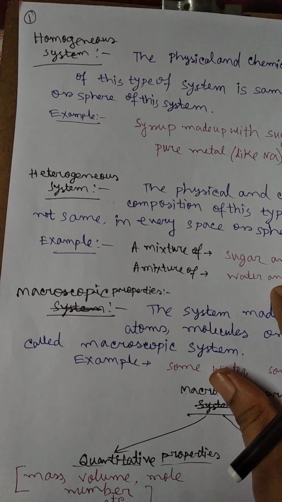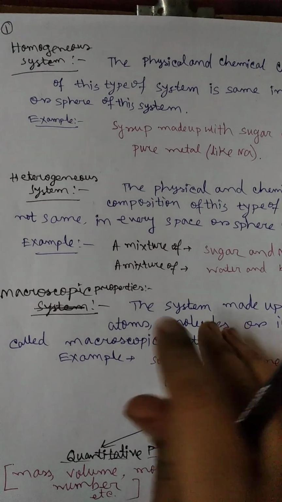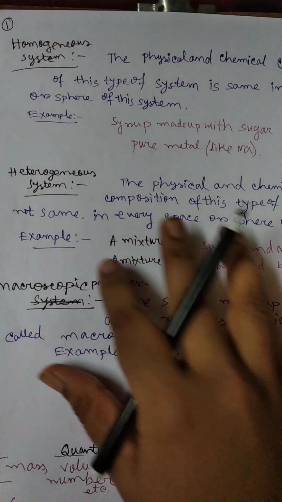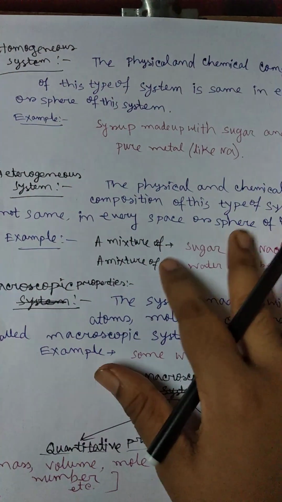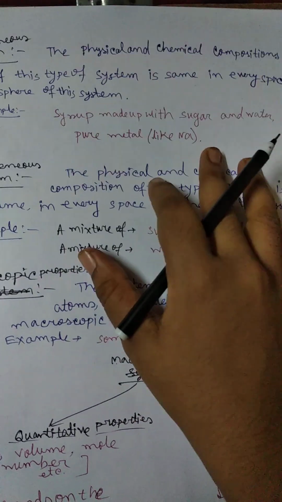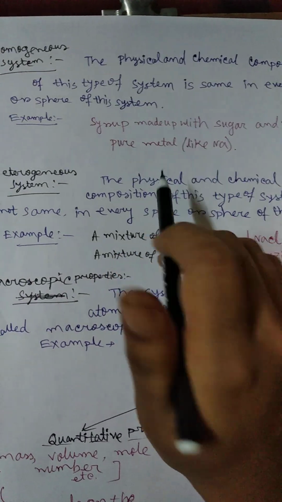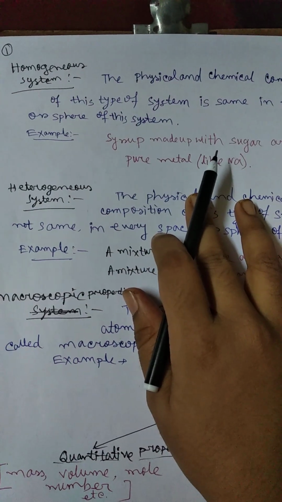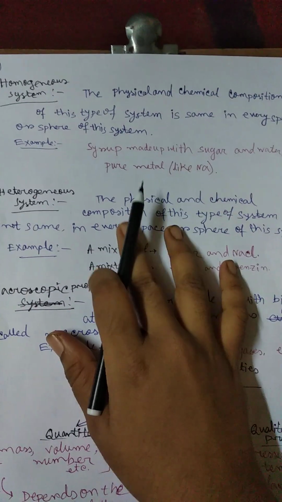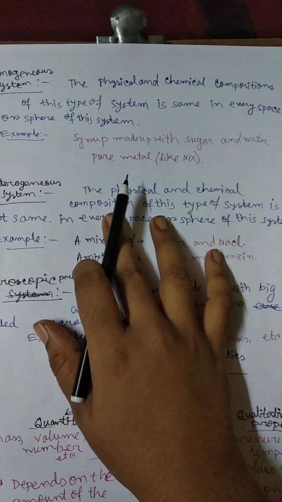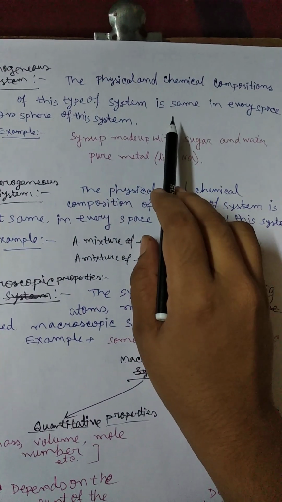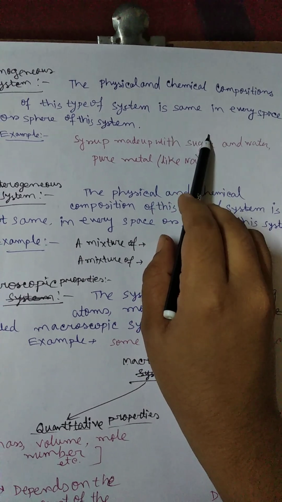Today I will discuss various types of systems. At first we see the homogeneous system. The physical and chemical compositions of this type of system are the same in every sphere or every space of the system. In every sphere of the system, the physical and chemical composition is the same.